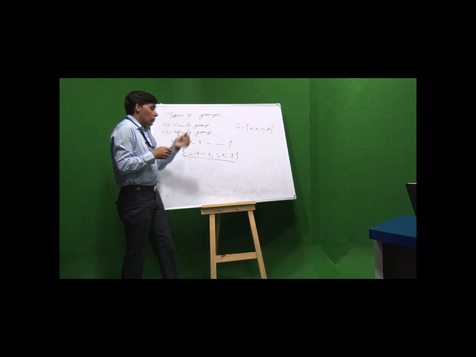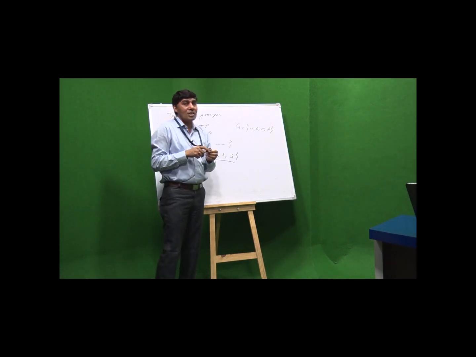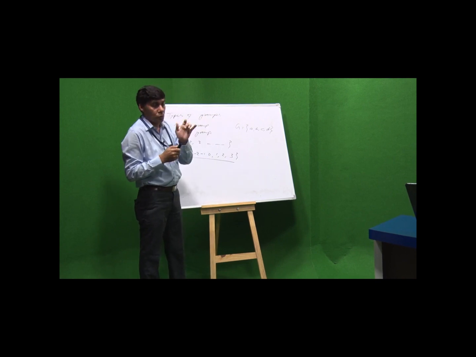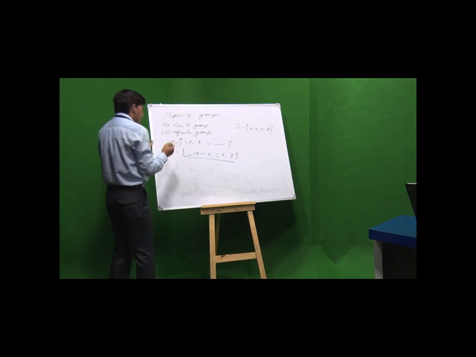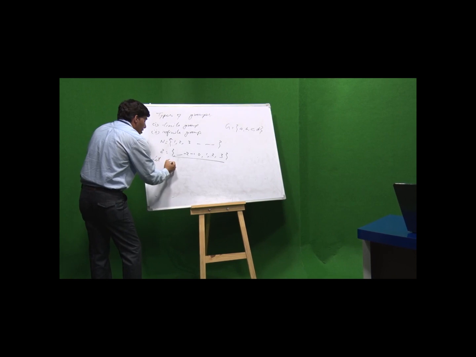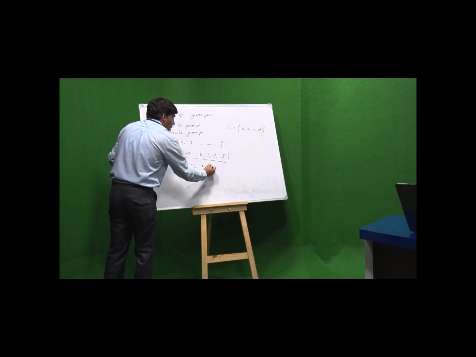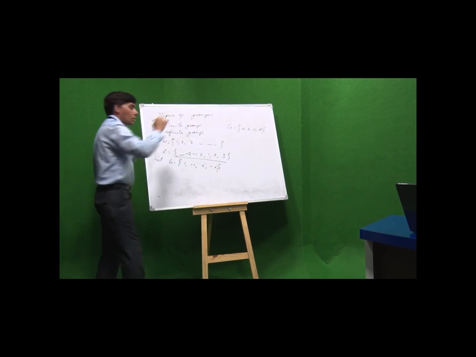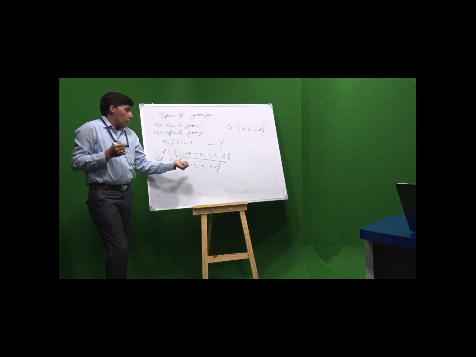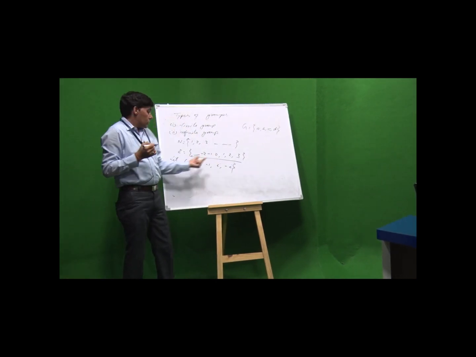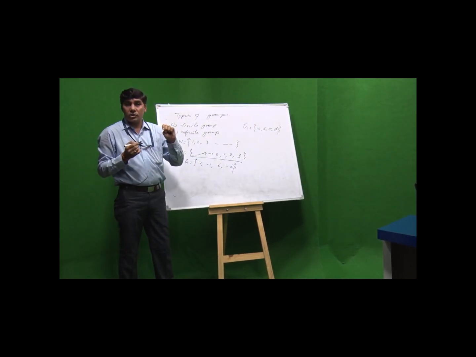Now, first of all, we will discuss an example of a finite group. Let G = {1, -1, i, -i}. G has 4 elements.